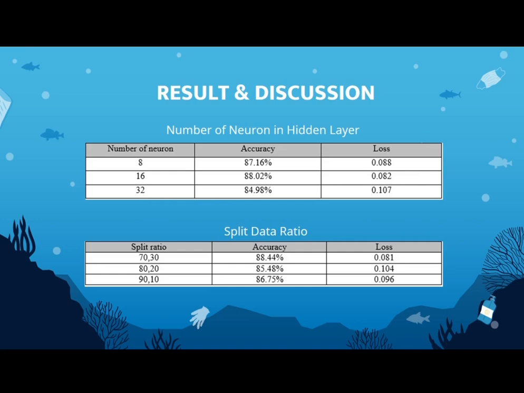The second parameter is the split data ratio. Three different combinations were used, which are 70/30, 80/20 and 90/10, and the highest accuracy we got is with the combination of 70/30, with an accuracy of 88.44% and a loss of 0.081.